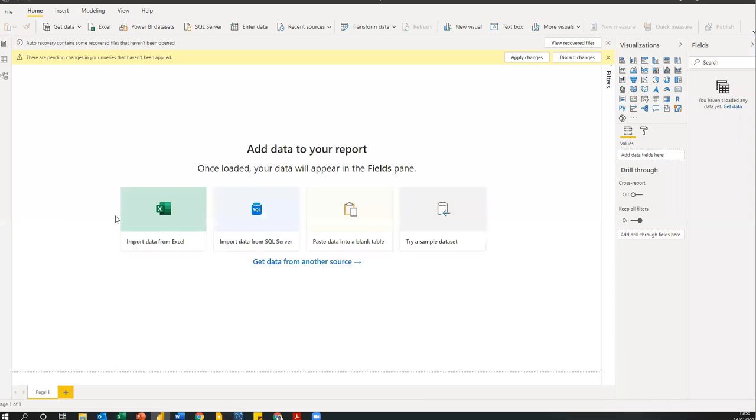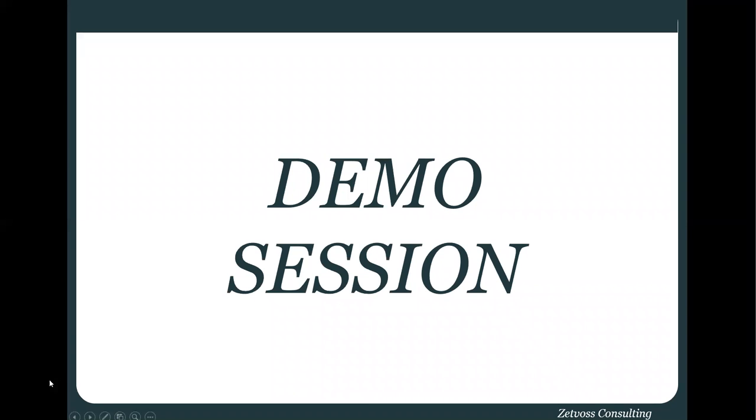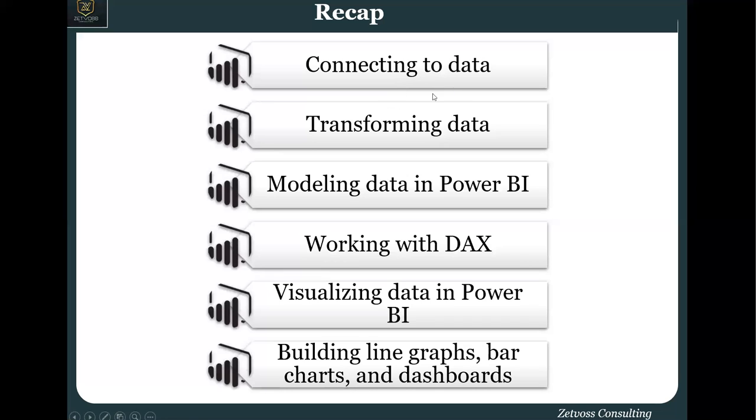So in the meantime, we might not be able to build visuals because time has gone. While that is going on, let me just go back to my demo. So from the demo, we spoke about connecting to the data. We spoke about transforming that data. We didn't touch on modeling and working with DAX. But what I'm going to do is that after this class, I'm going to send the Power BI file of the transformation we did. I will encourage you to build your own visuals.